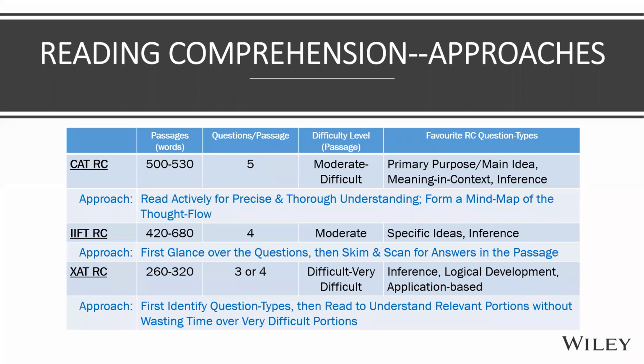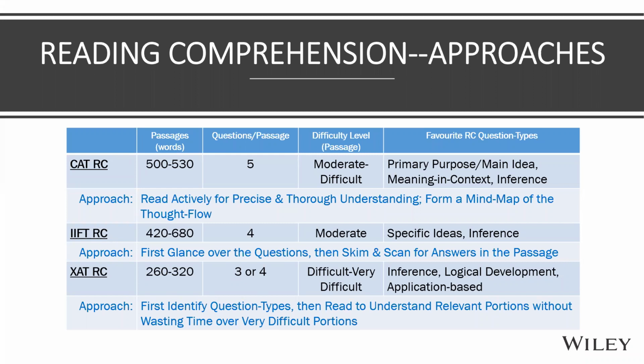So without precise and thorough understanding, you can forget about speed. Focus on understanding, right? Speed will come with practice, okay? So read actively for precise and thorough understanding, or read closely for deeper understanding.